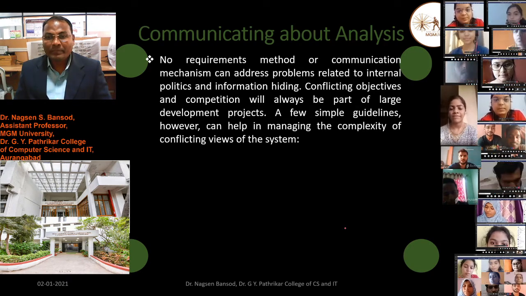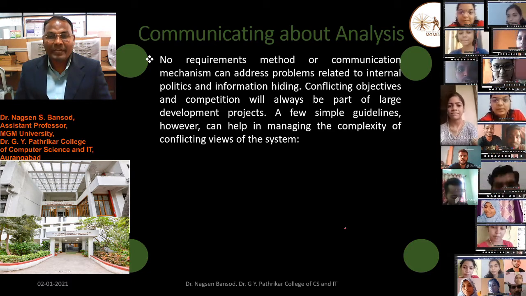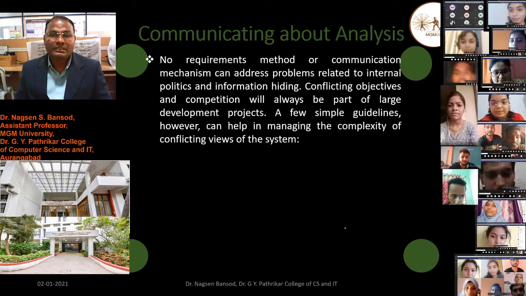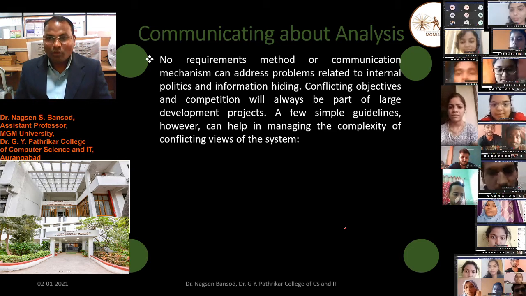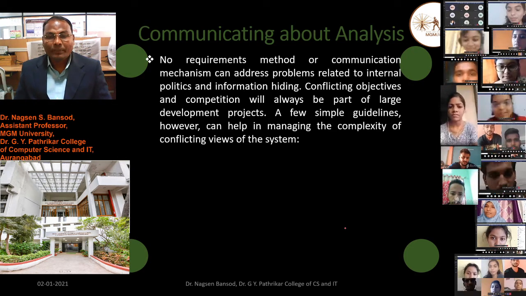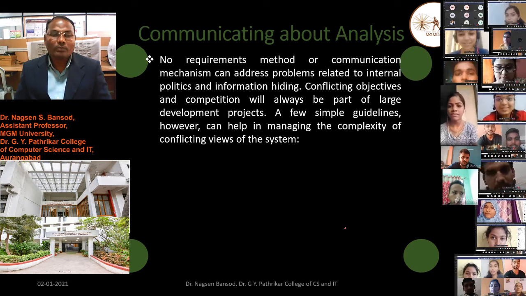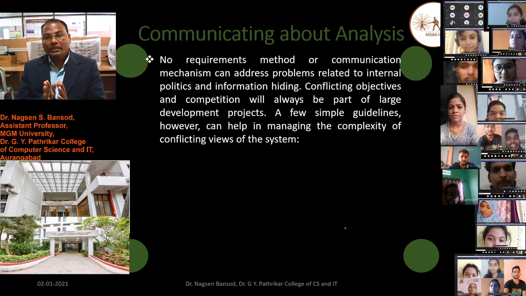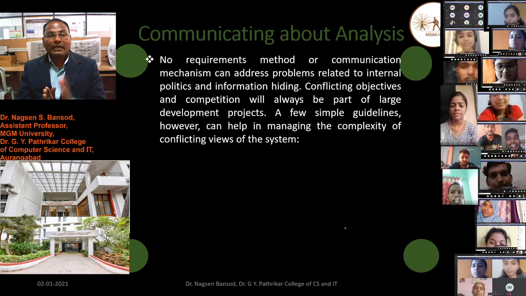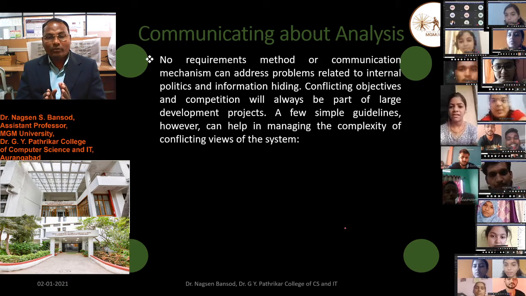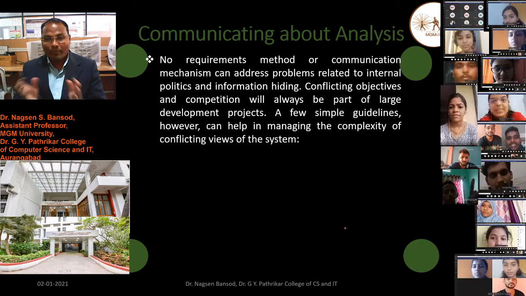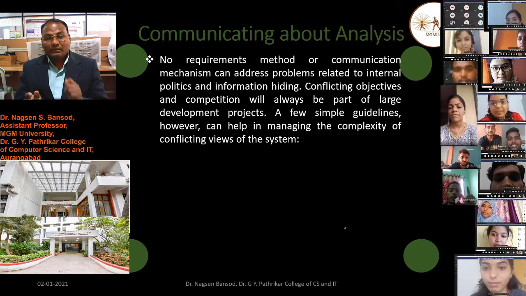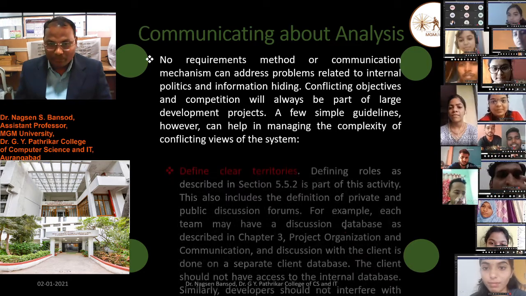No requirement method or communication mechanism can address problems related to politics and information hiding. Conflicting objectives and competition will always be a part of large development projects. A few simple guidelines, however, can help in managing the complexity of the conflicting views of the system.